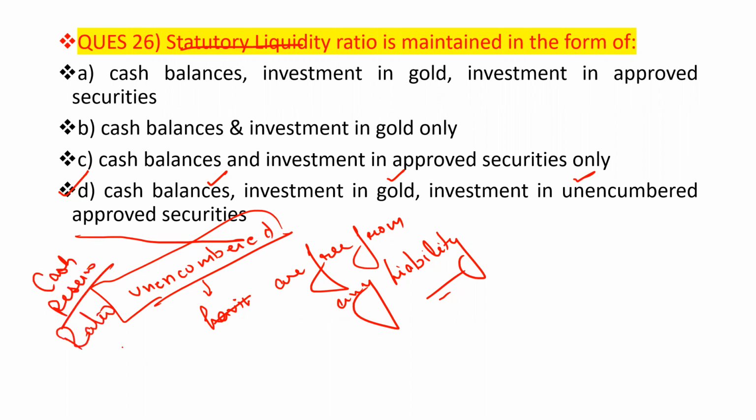It is only maintained in the form of cash, and that too with the RBI. Clear? Statutory liquidity ratio is to be maintained in liquid form, either in the form of cash, or gold, or investment in other unencumbered approved securities. Clear? Please remember these points, they are very, very important from the examination point of view.